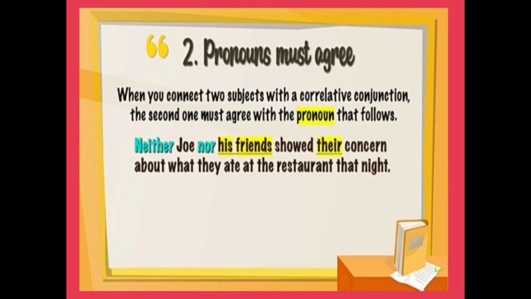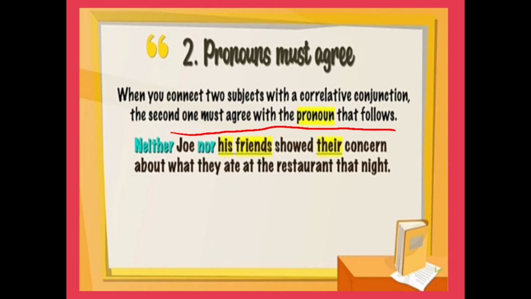Next condition is pronouns must agree. When you connect two subjects with a correlative conjunction, the second one must agree with the pronoun that follows. Now see the example.